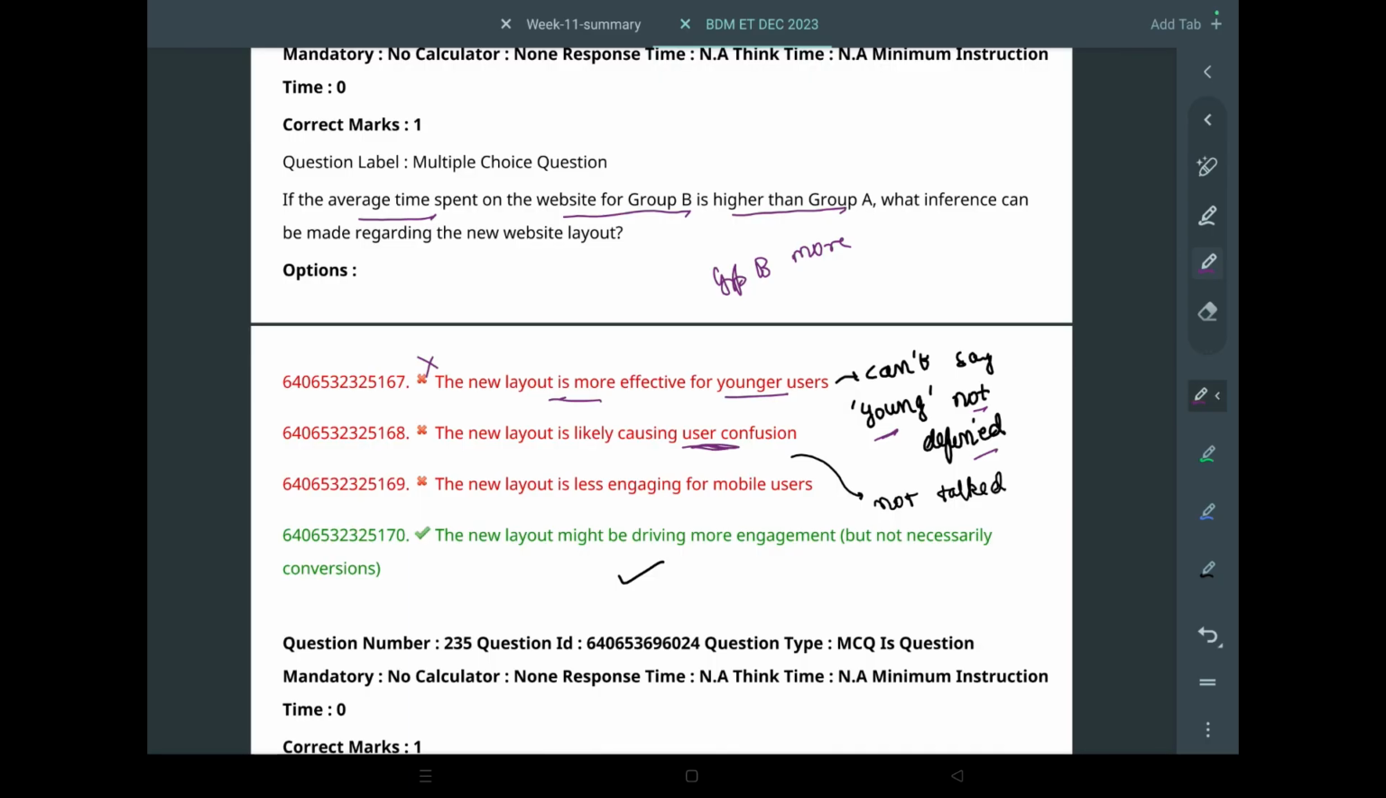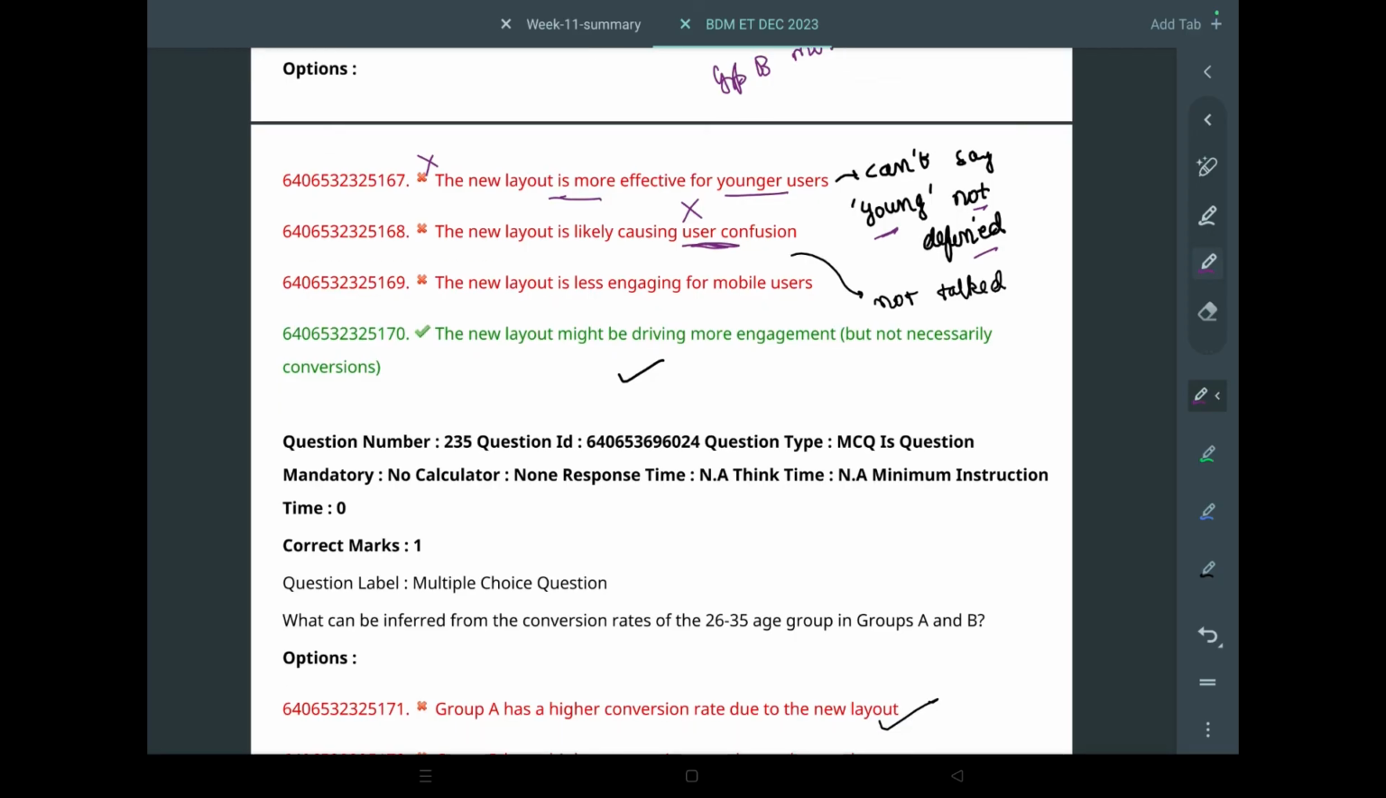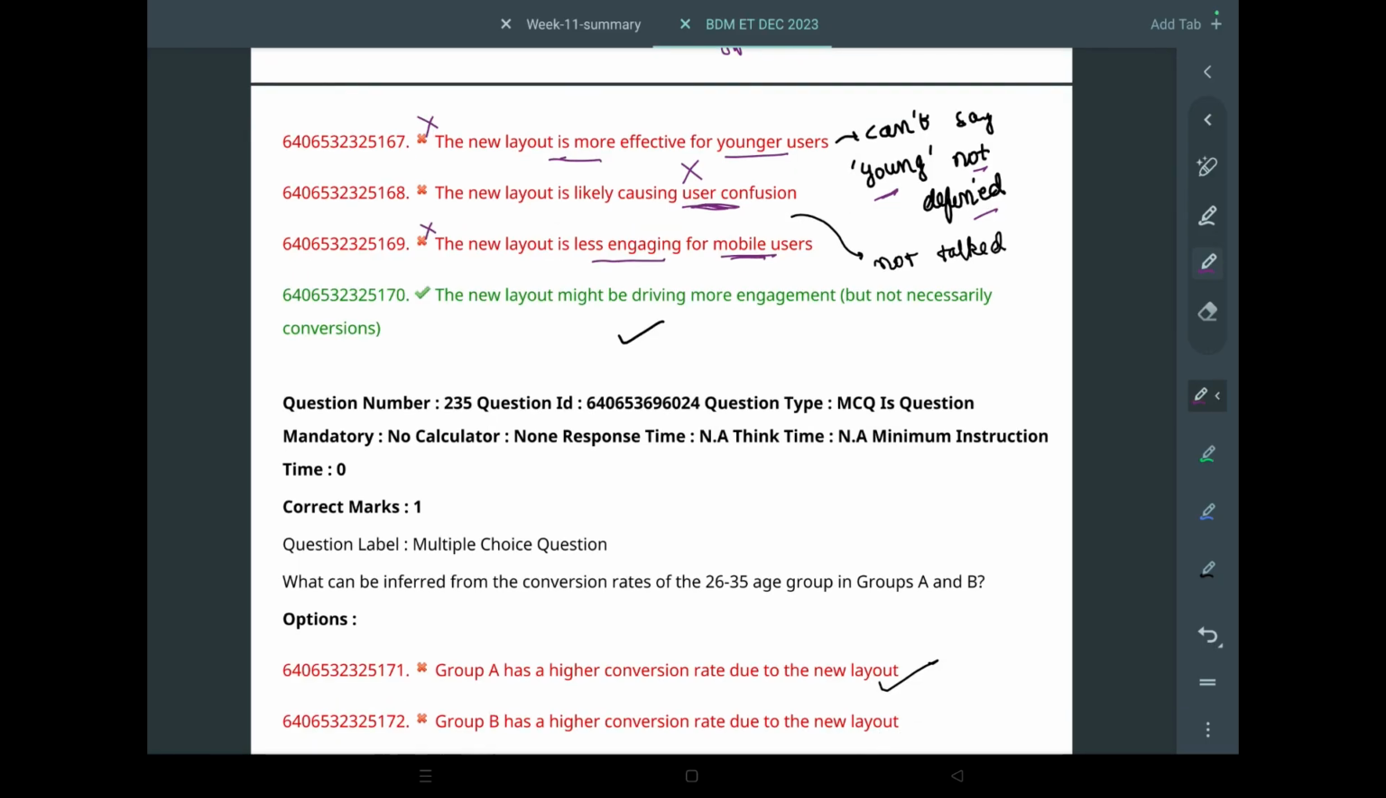Obviously, if it is causing more user confusion, then no, it won't be increasing the user base. Less engaging, can't say. Not talked about mobile users, so we can't say this also. Mobile users haven't been mentioned at all. So obviously the three are incorrect. Then the fourth will be right.